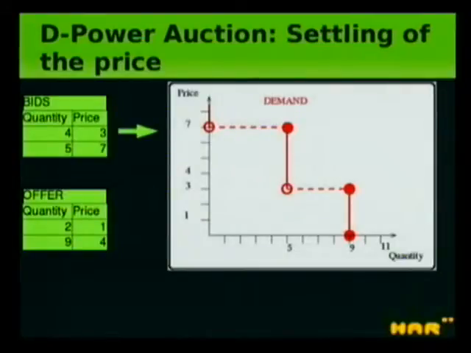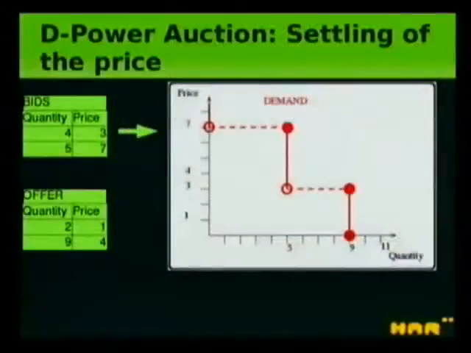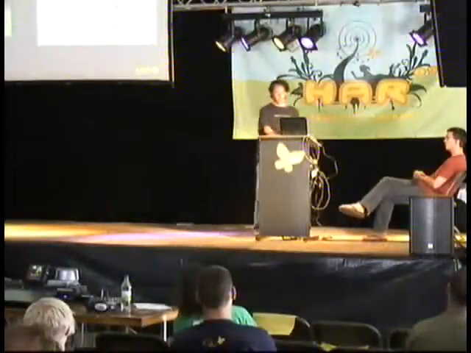And if you look at a higher price, for instance a price of 8 euro, at that price nobody wants to consume anything, so the quantity is 0. Then if you go down, you find 7. At 7, the second one is okay. Yeah, I want to consume 5. But of course, if you reach the price of 6, he is still happy to consume. He says, yeah, I want to pay 7, but at 6, I will also consume. Then going down to 4, this one also still wants to consume, but below 4, the other one comes in and says, okay, at 4, I also want to consume. And so you see, this curve is constructed simply by adding in the right way the different quantities to create this demand curve. This is really classical in economy.